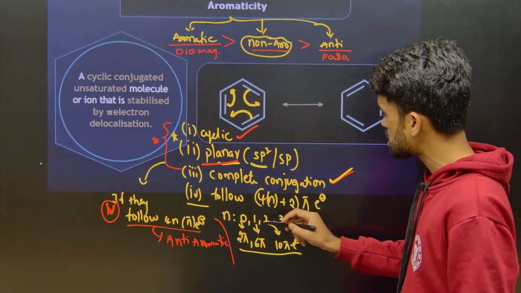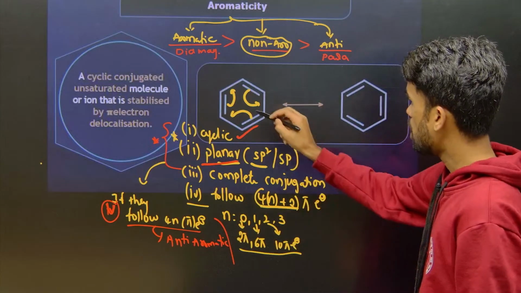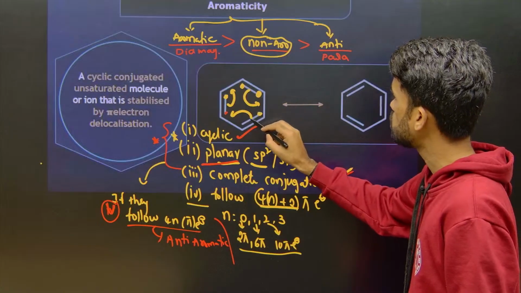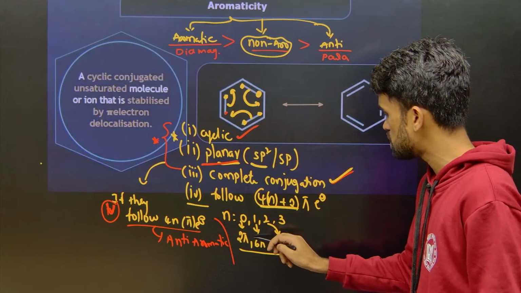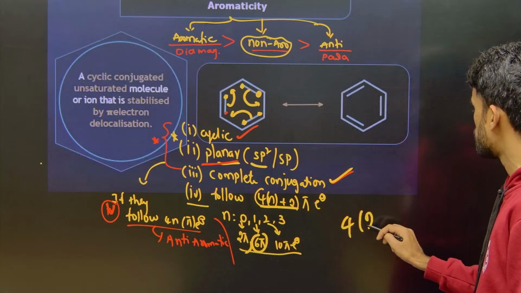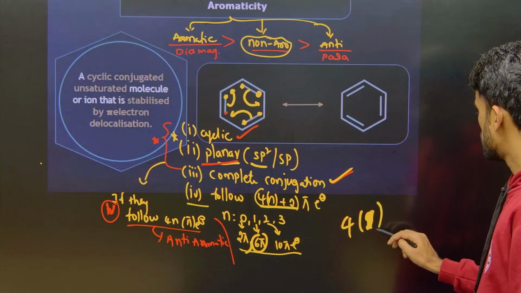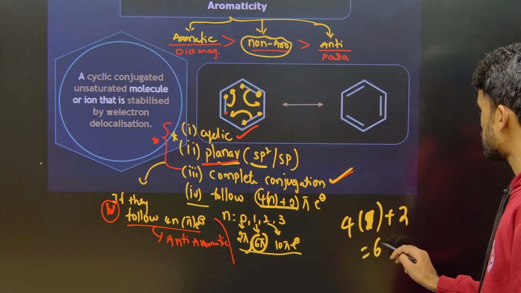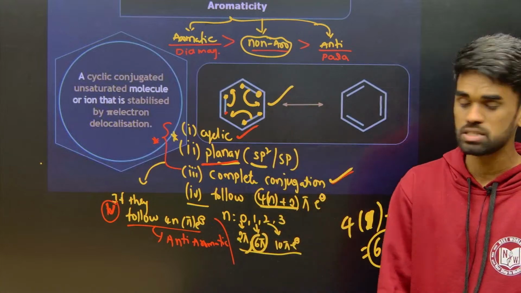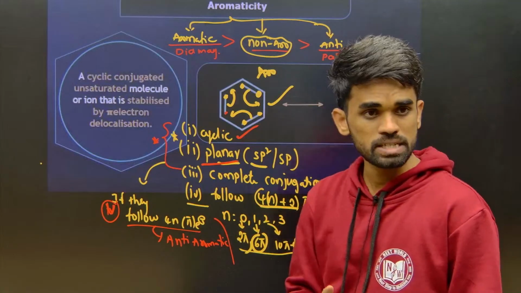And what is our last condition here? It should contain 4n plus 2 pi electrons. See, how many electrons are there? 1, 2, 3, 4, 5, 6. 6 pi electrons means what? 4n plus 2. If you put n as 2, you get 10. If you put 1, we get 6 pi electrons. So it means it is satisfying all the first 4 conditions, so I can say this is aromatic. Okay, so hope this is clear.